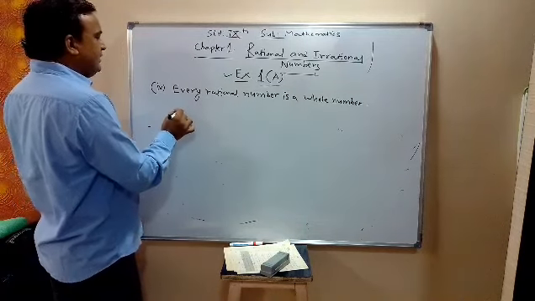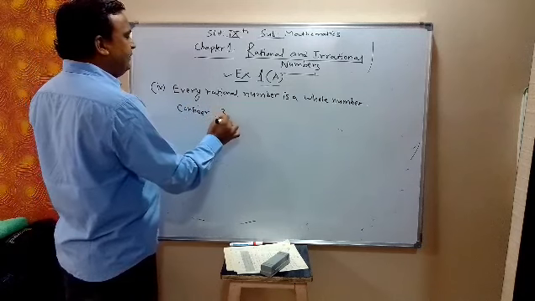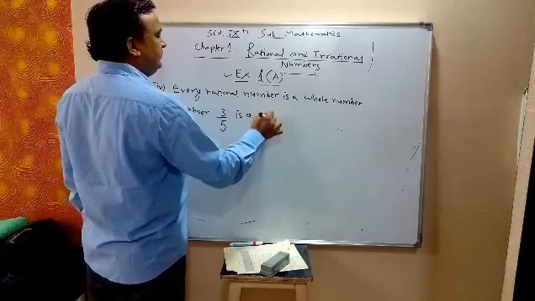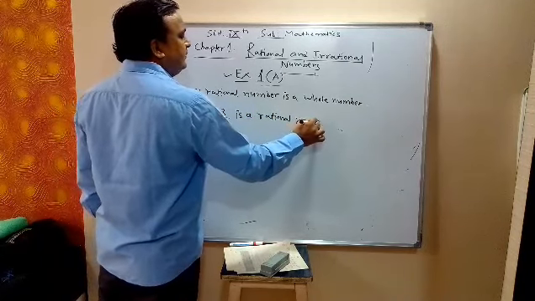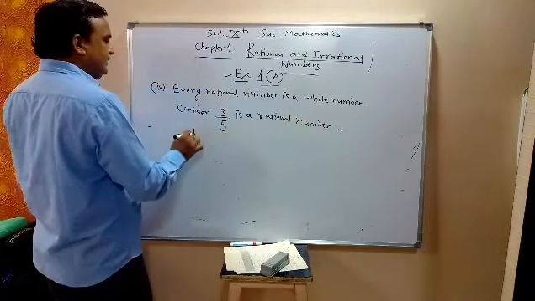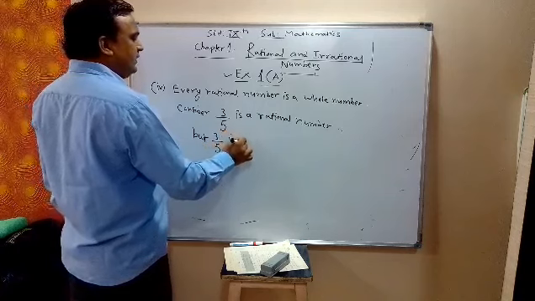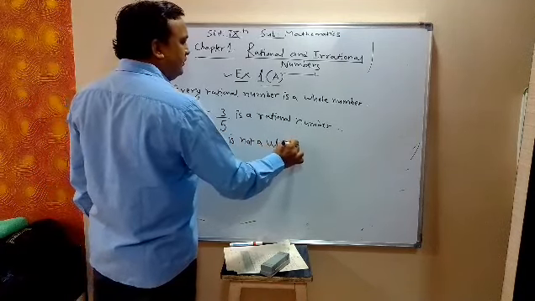So we can take the example, consider 3 by 5. 3 by 5 is a rational number, but 3 by 5 is not a whole number.